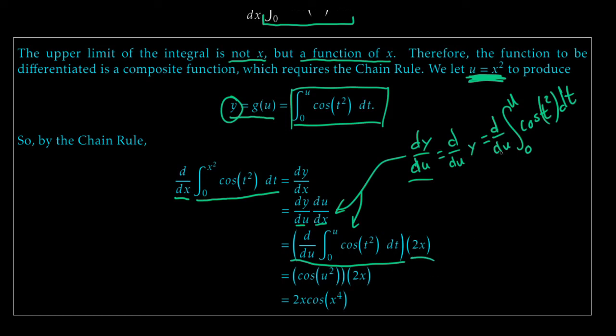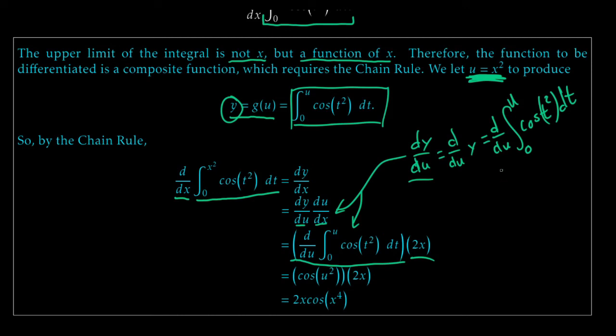Nice. Now, since I've got d du of the integral from 0 to u of cosine of t squared dt, this is exactly what I could use the fundamental theorem of calculus part 1 on. Now I've got u's instead of x's. This isn't a problem. Remember, variables, the letters here, they're just symbols. You could use any old symbol you want. If you replace all of the x's with u's, it works the same.